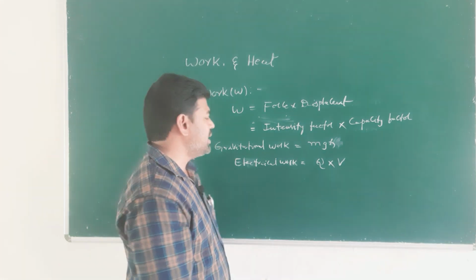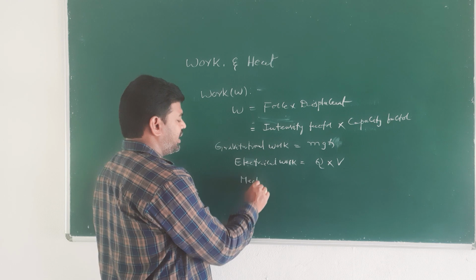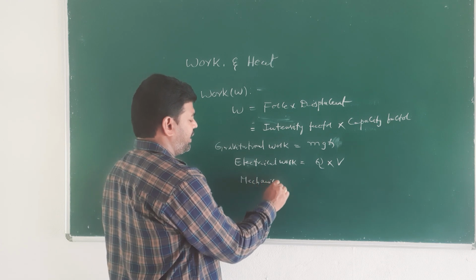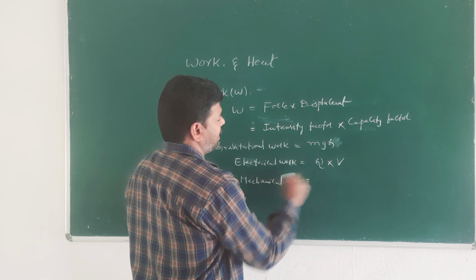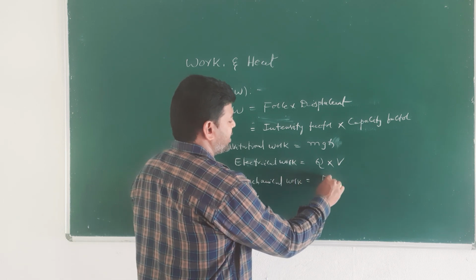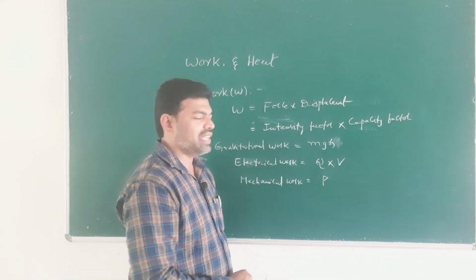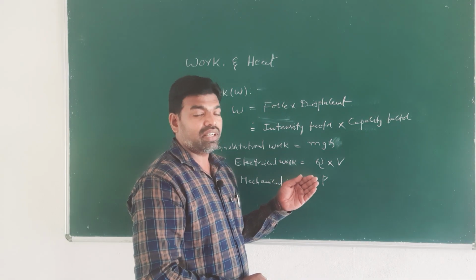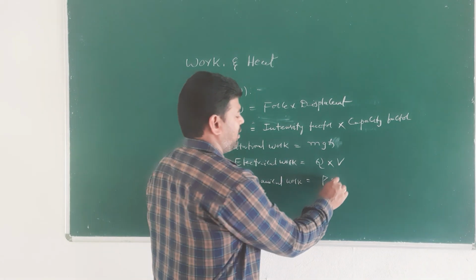And in the case of mechanical work, the intensity factor is pressure, and the capacity factor is the quantity that undergoes change, which is volume.